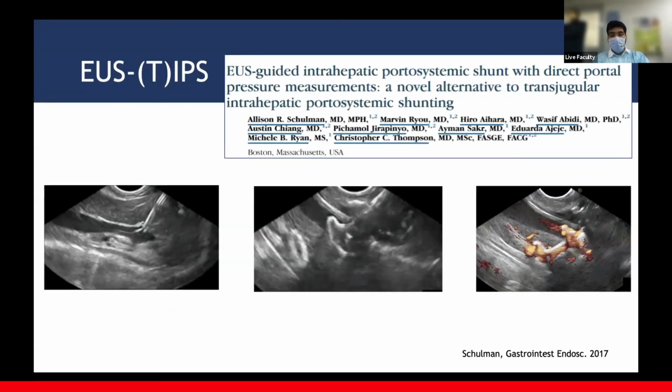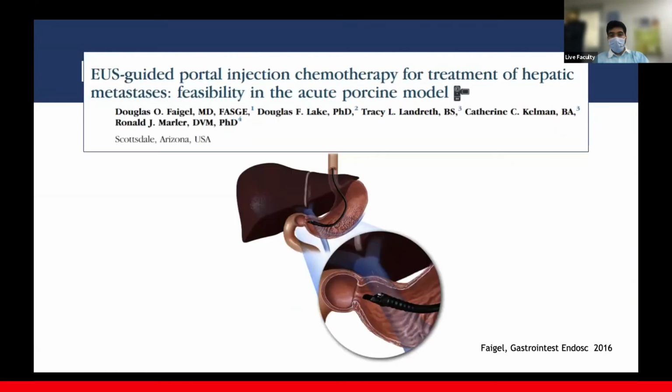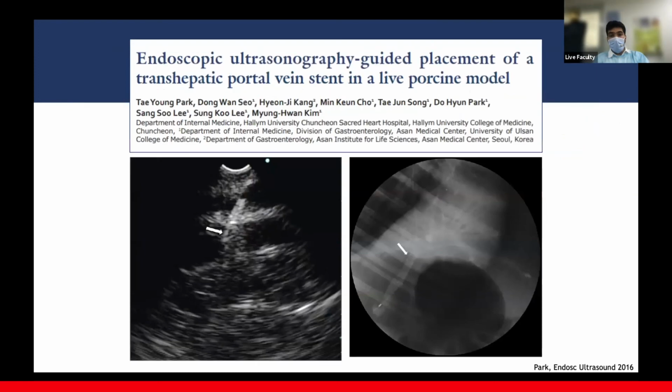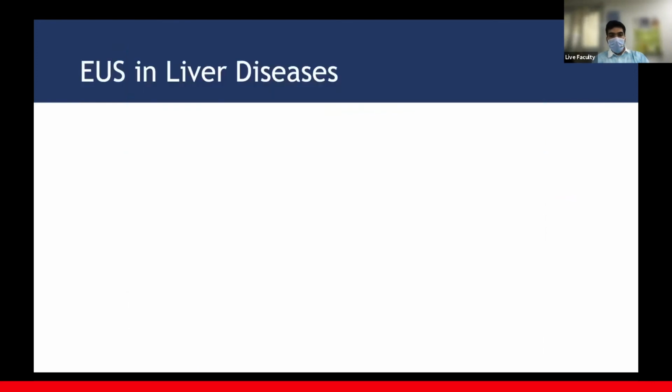In animal studies, we have EUS guided TIPS, EUS guided portal venous infusion chemotherapy, and EUS guided portal vein stenting. So this seems to be very, very early evidence, and I do not know whether this will ever see the light of the day, but this is definitely exciting how we can push boundaries of EUS.